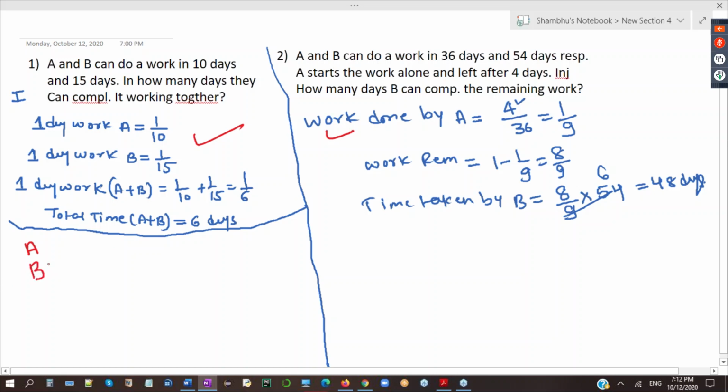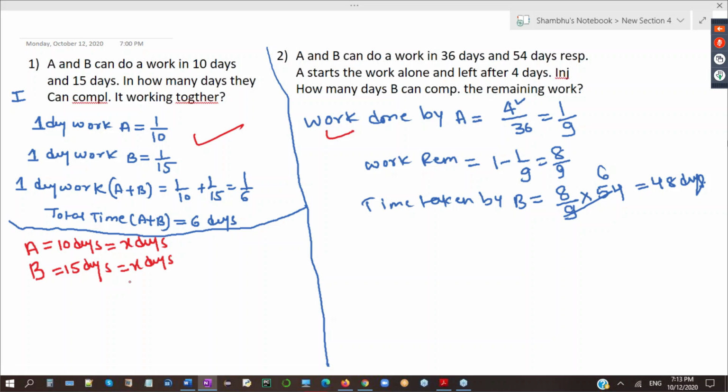Leave everything. See here. A and B. A can take 10 days. B can take 15 days. Now, both are going to start the work. Once the work is over, A and B will leave the work. So can I say that if A works for X days, B is also working for X days, because A and B both have to work together and together they have to complete. So if A works for X days, B also works for X days.